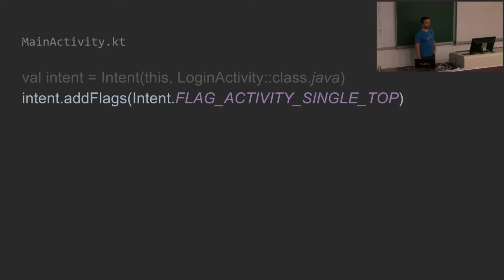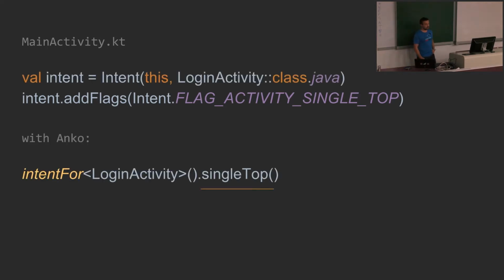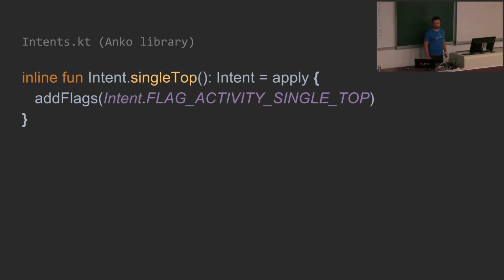Another thing is that if you want to add some flags to an intent, this is how you can do it in the standard way. But with Anko, we have extension functions for these flags. So, for instance, you can call the singleTop function. This is how it looks when you look into the Anko library. It's a normal extension function which applies to an instance of intent and adds the flag here.